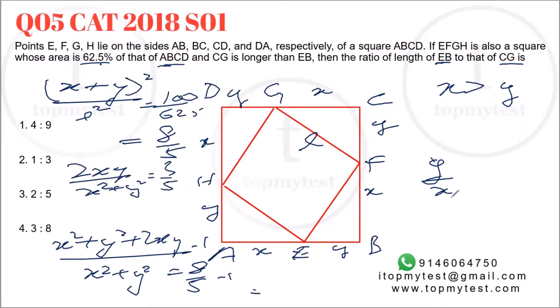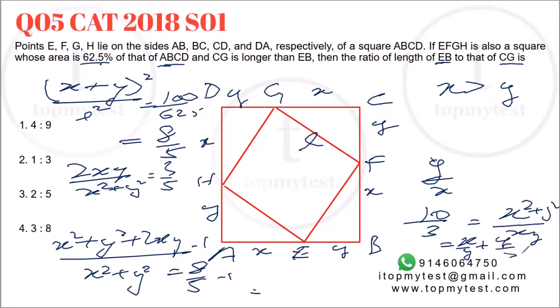Cross multiply, you will get 10 by 3 should be equal to X square plus Y square divided by XY, which is X by Y plus Y by X. You need to find Y by X. Now substitute one of the values here. You need the denominator to be 3, so let's try 1 by 3. If you put 1 by 3 here, 1 by 3 plus 3 by 1 is equal to 10 by 3. So option 2 will be our correct choice.